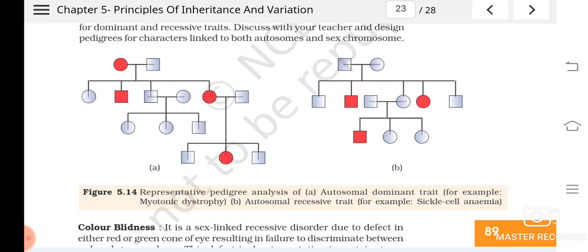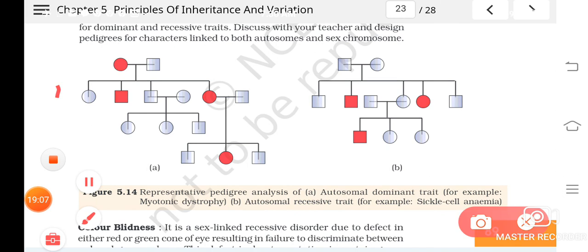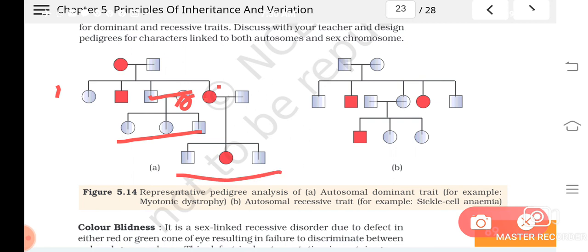Understood? And then you can see this is the first generation, and this male is getting married to this one. This is not a child of this family. And they are having 3 children. Understood? And they are not affected. And this girl, she was affected and she got married to a normal person, and they got 3 children, among which one is affected. So it's an example of an autosomal dominant trait.